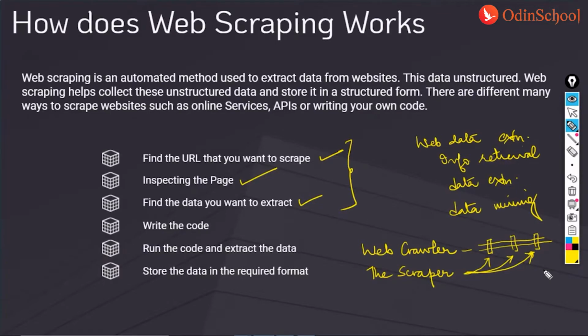Again, this information can be extracted into an Excel sheet, into an MS Word document, or wherever you want. So these are the different methods and procedures involved behind the scraping of one simple document.